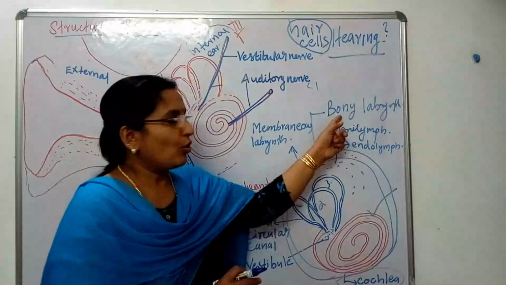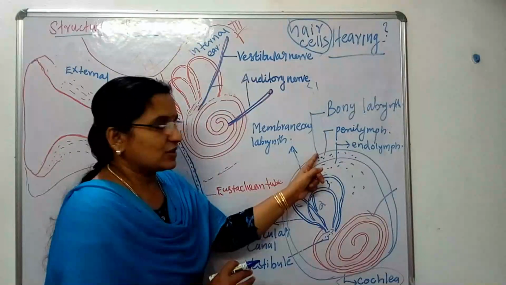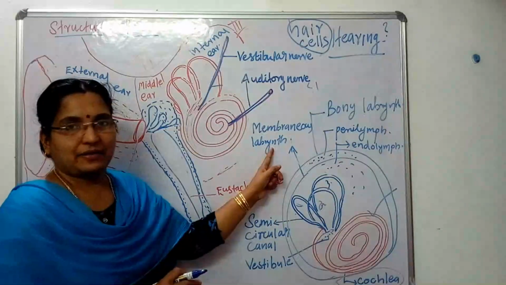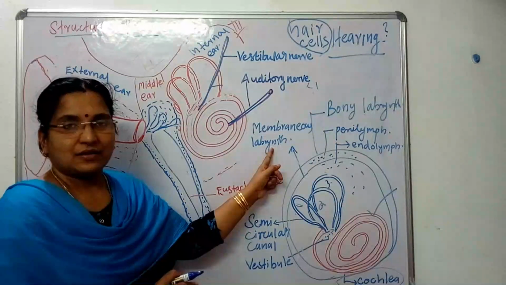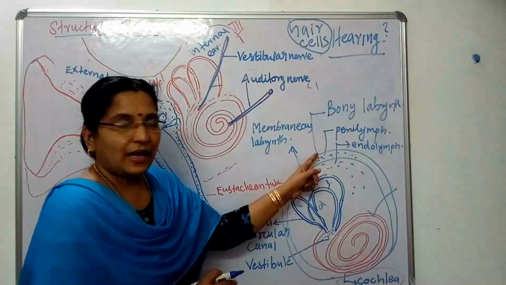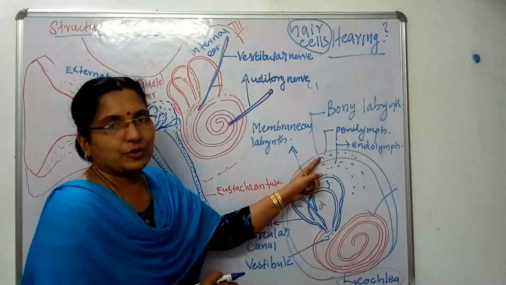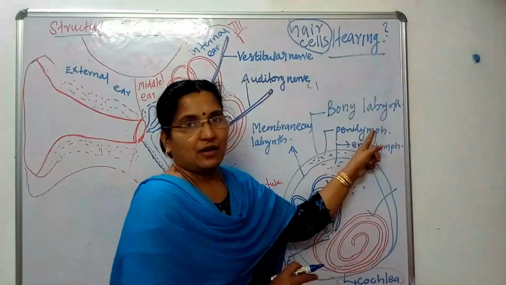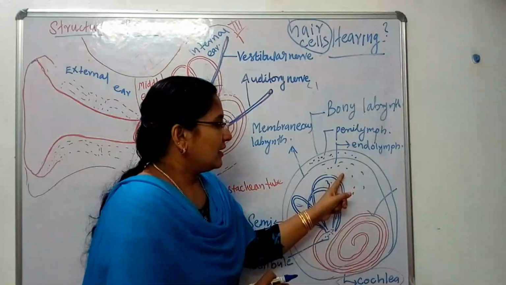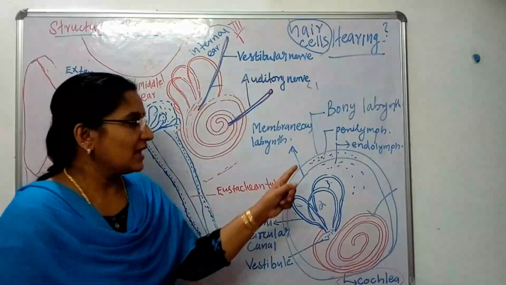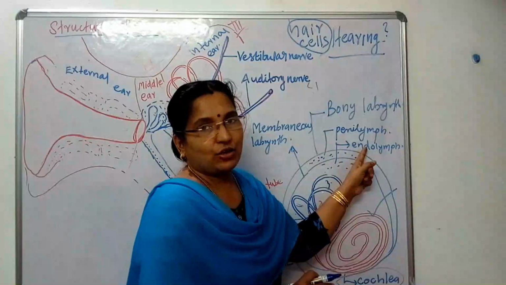They are known as the bony labyrinth, which is present outside. Inside we can see the membranous labyrinth. In between the bony labyrinth and the membranous labyrinth there is a fluid known as the perilymph. And inside the membranous labyrinth there is a fluid known as endolymph.